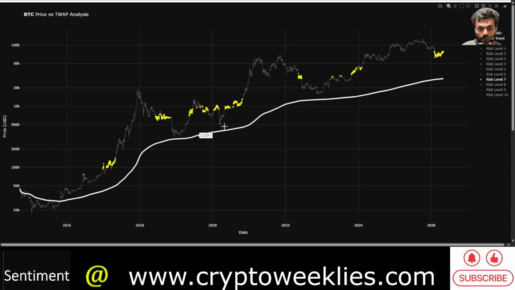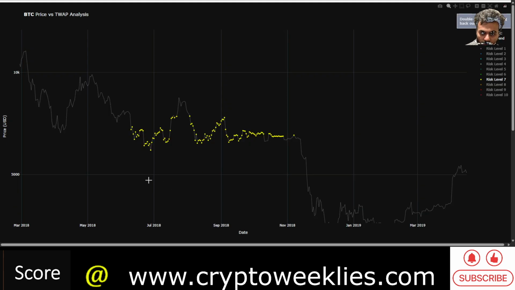So again, structurally speaking, this cycle speaks more towards that 2017-2018 cycle in terms of the bull run, and also now the bear market risk levels are lining up more with that 2018 bear market, which had a prolonged presence at this risk level 7. And one thing to note, zooming in slightly, is that in that 2017-2018 bear market, not all areas were new lows.